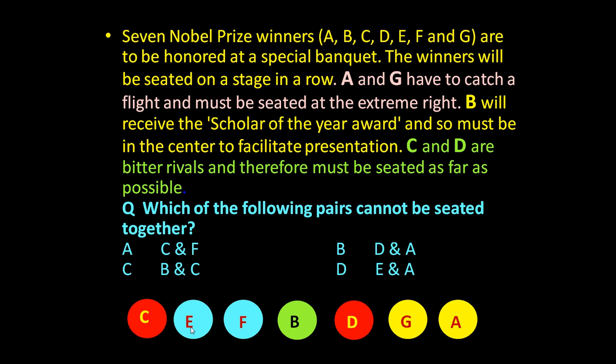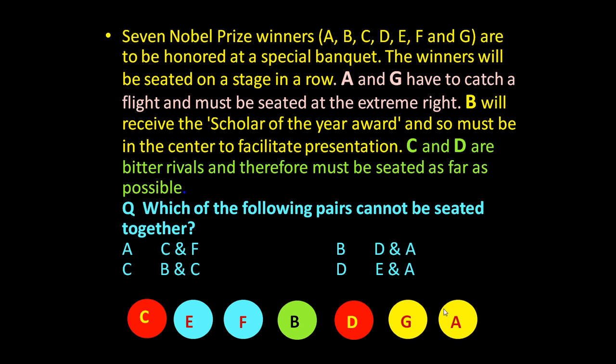C and F: because E and F can interchange their position, C and F can be together. So option A is not the answer. D and A: D is here, A is here, but A can interchange his position with G, so A can occupy this position also, so D and A can be together. B and C: B is here, C is here, but C can interchange his position with D, so C and B can be together, so this is also not an answer.